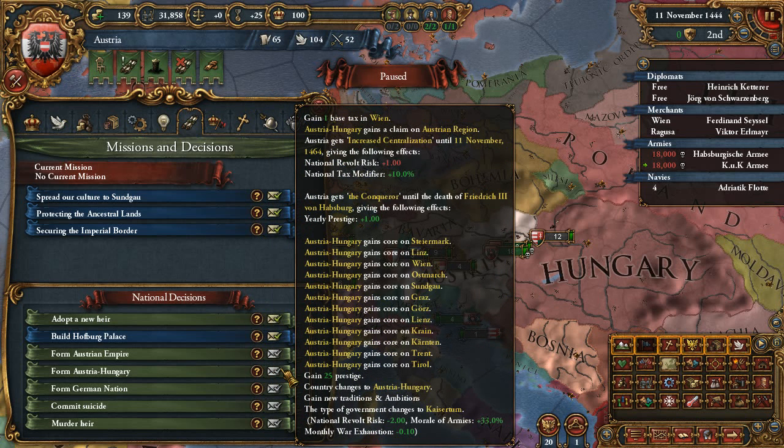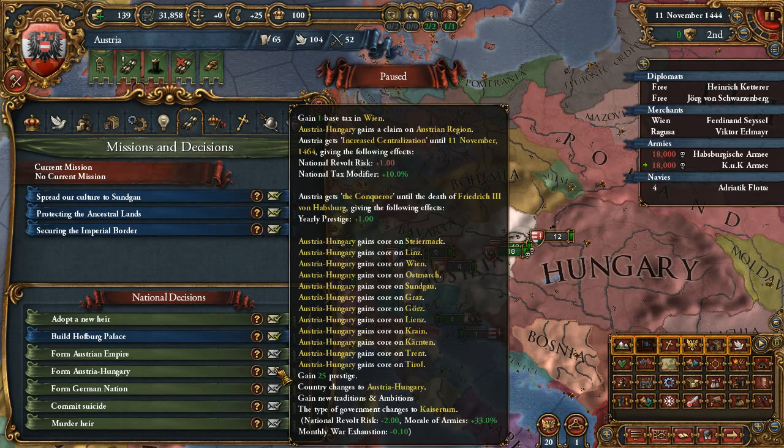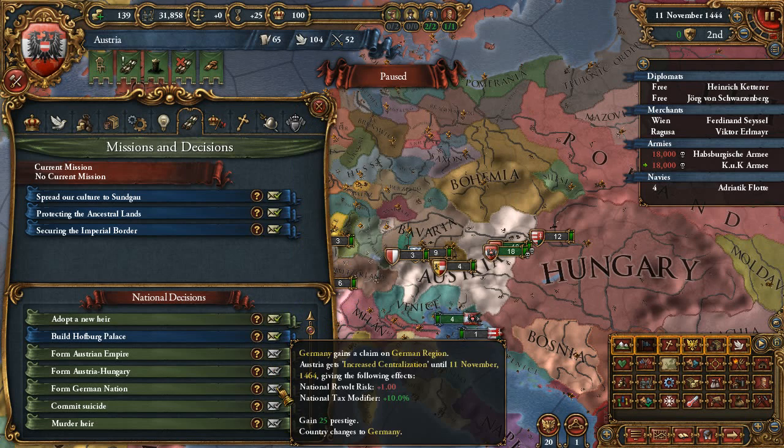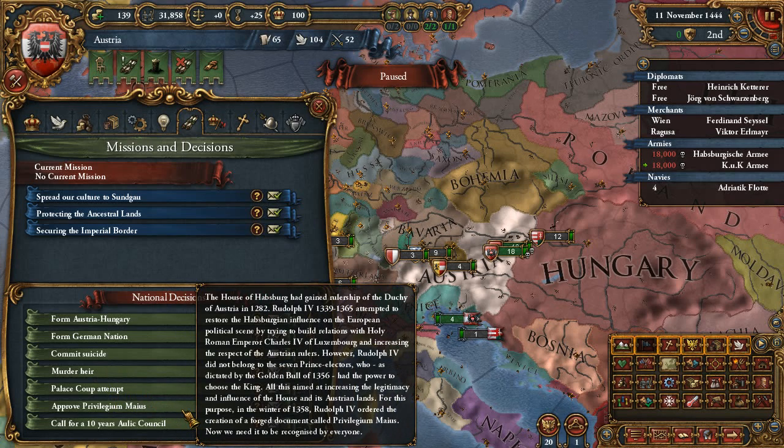Austria-Hungary gains claim on Austrian region. We gain cores. Gain new traditions and ambitions. Type of government changes to Kaisertum. I assume these have similar ideas and traditions and ambitions. So German region, form German nation is just, Germany. Boring. Approve privileges Maius.